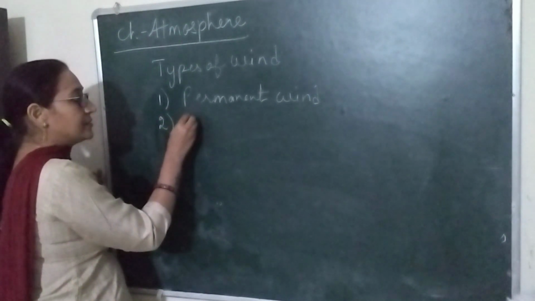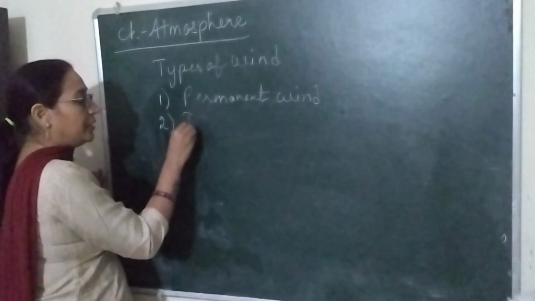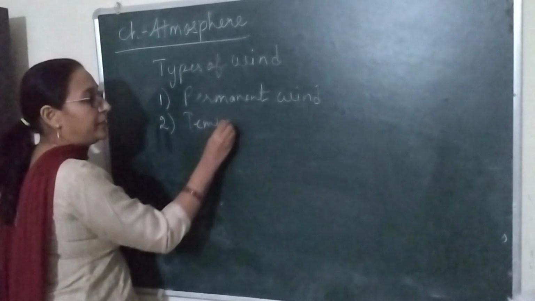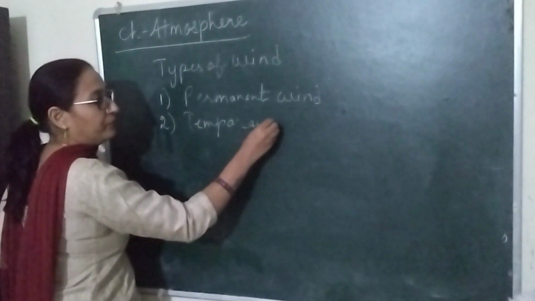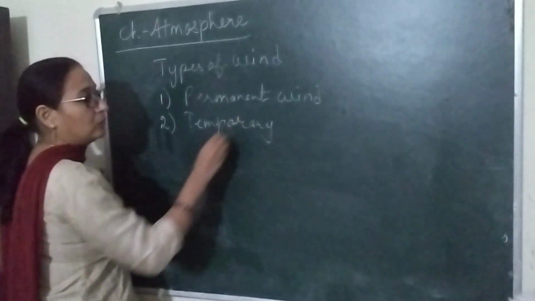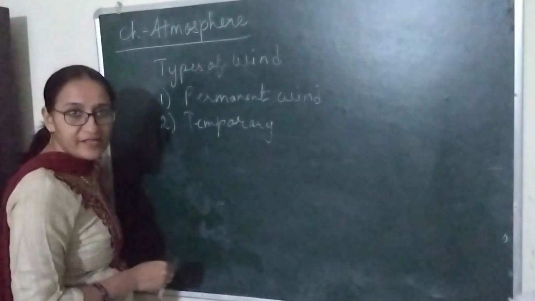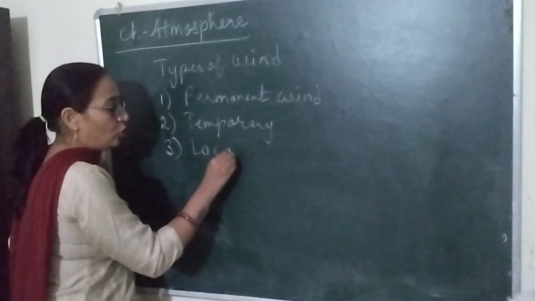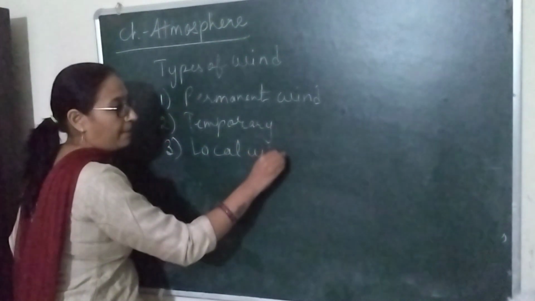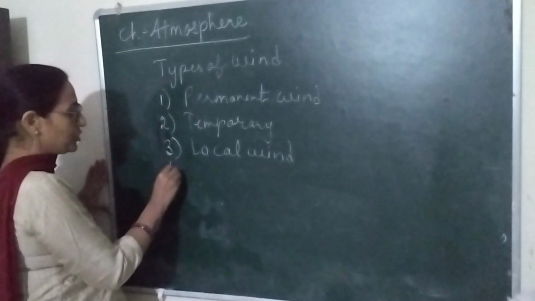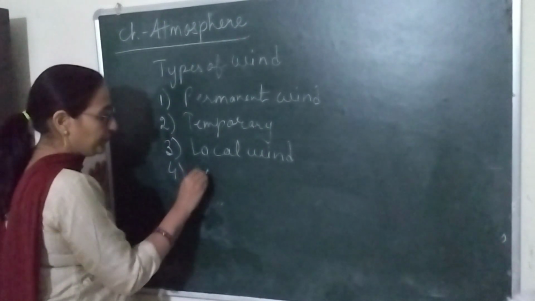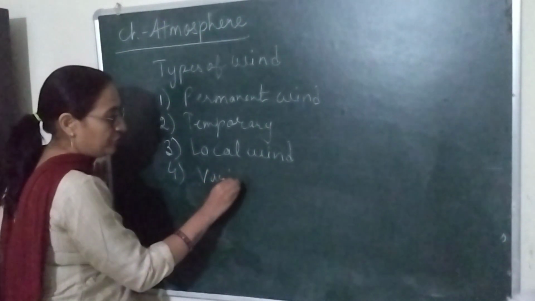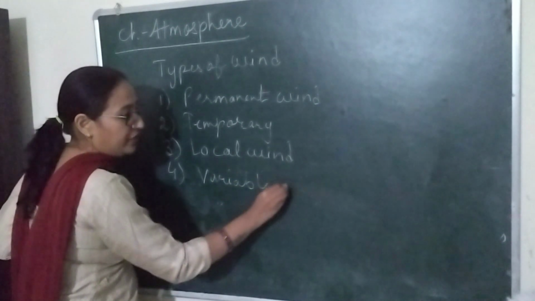Second is temporary wind, which is also called seasonal wind. Third, local wind. And the last one is variable wind.